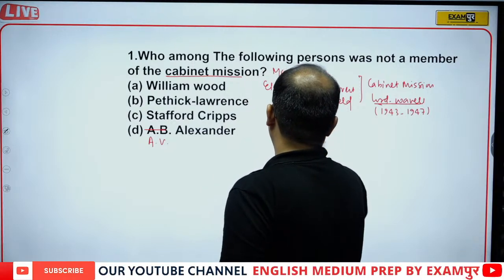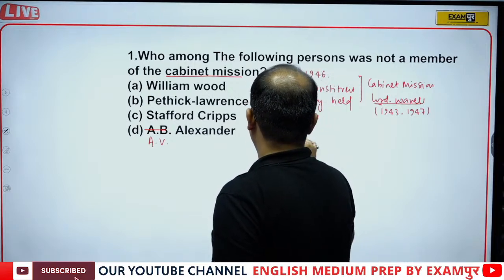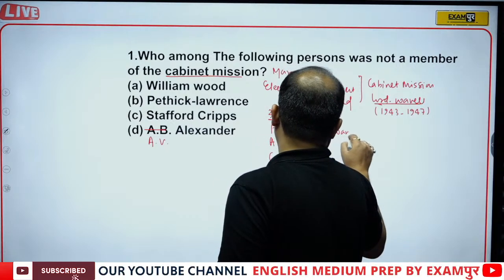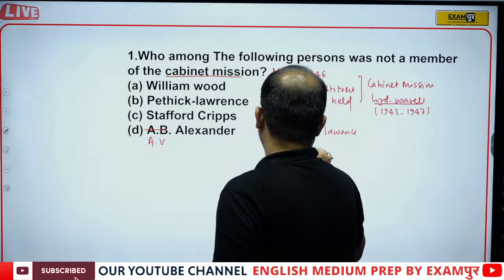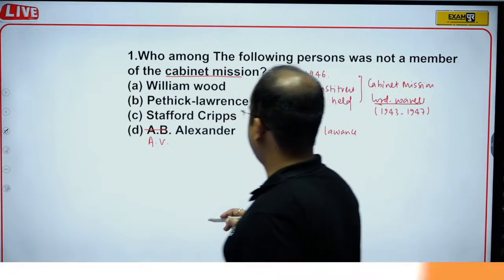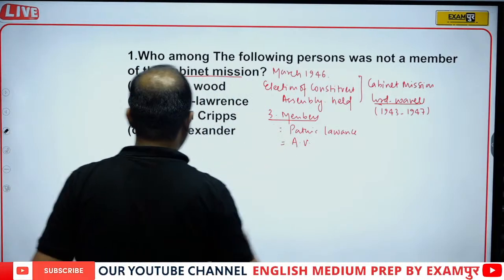I have given you a trick to remember: PAC. Patrick Lawrence, A.V. Alexander and Stafford Cripps.